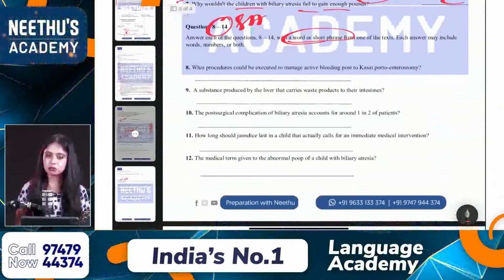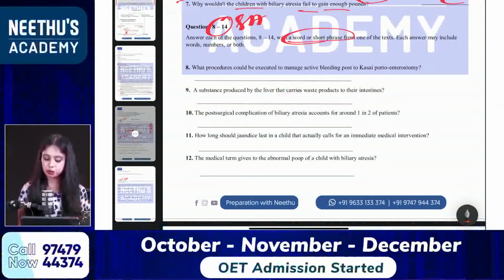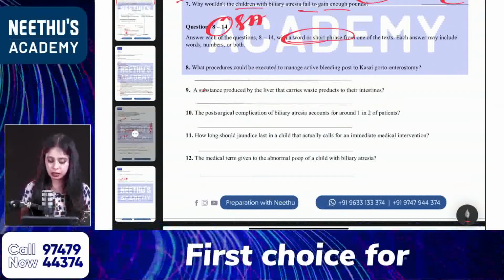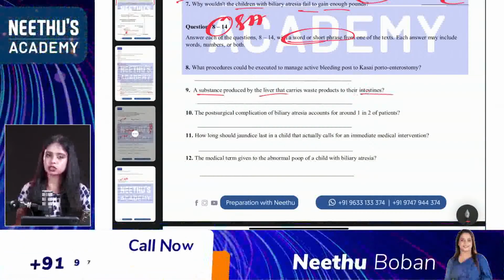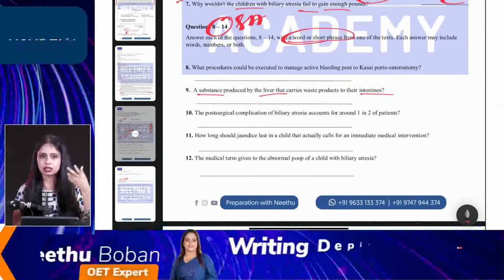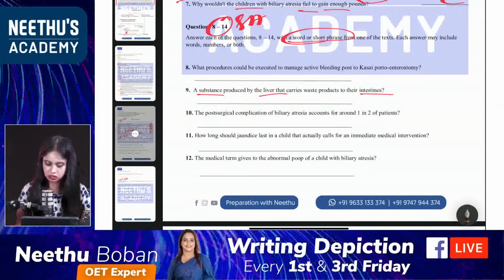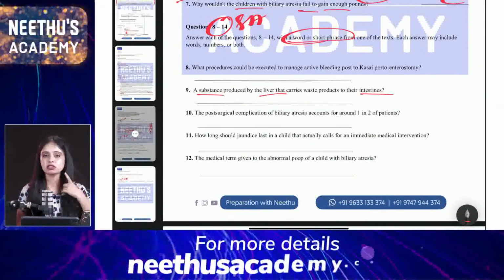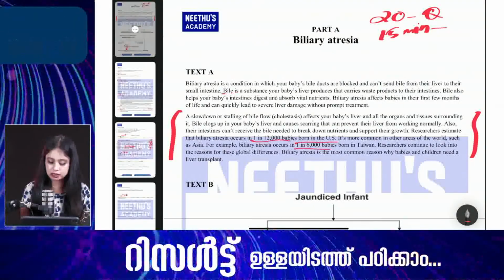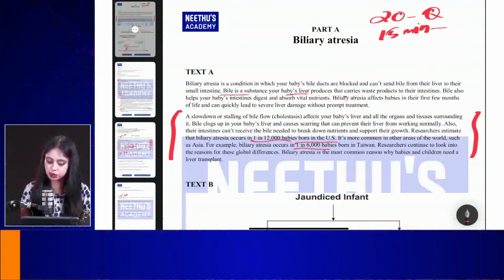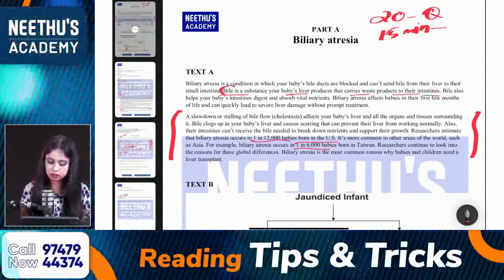And what about question number 9? A substance produced by the liver that carries waste products to the intestines. So my keywords, substance, then liver, intestines. So what is the name of the substance that carries waste products to the intestines? Yes, that substance is called bile. B-I-L-E. Bile is the substance. Bile is a substance your baby's liver produces that carries waste products to their intestine. So answer is bile. Alright.